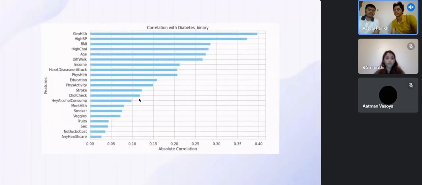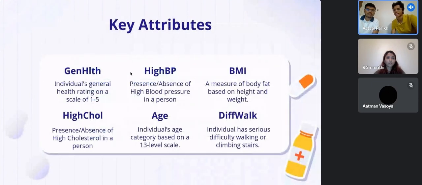Moving forward, we have this graph which was devised during the EDA process. It is the correlation of the diabetes binary with other attributes in our data. From this graph, we have key attributes that are general health, high blood pressure, BMI, diff walking, which is when an individual has serious difficulty walking or climbing stairs, age, and high cholesterol.